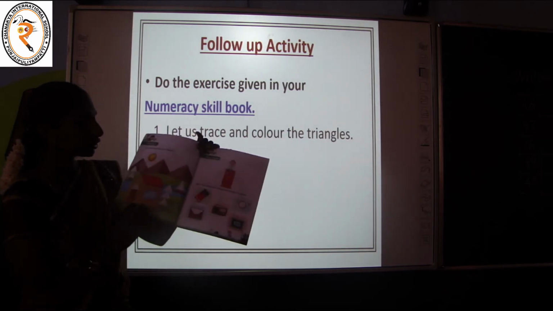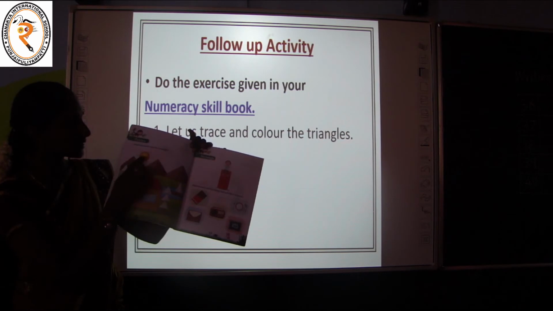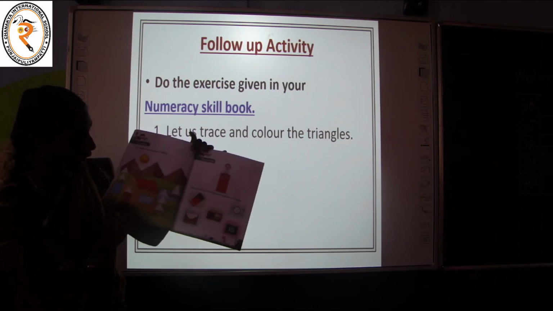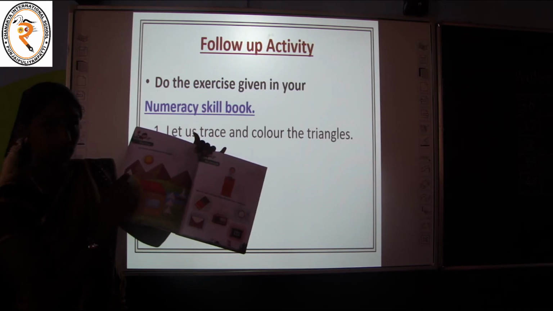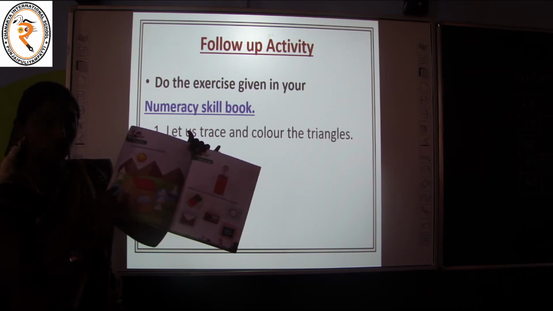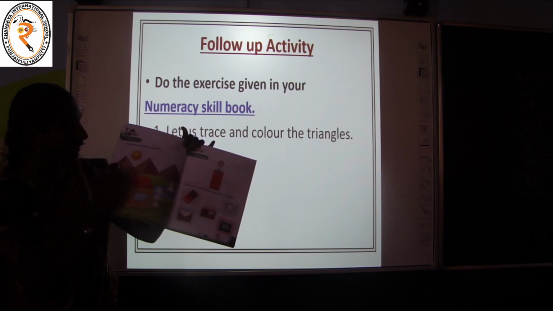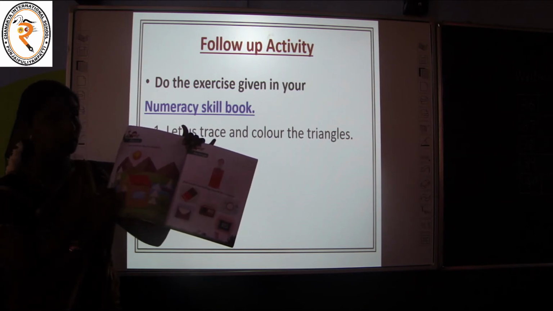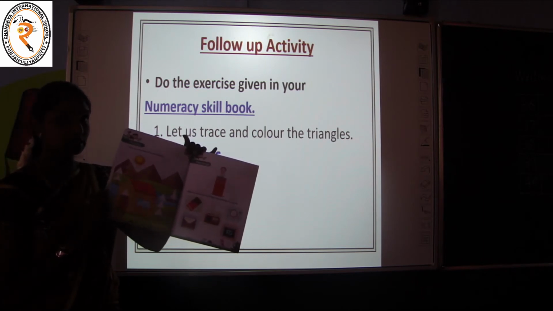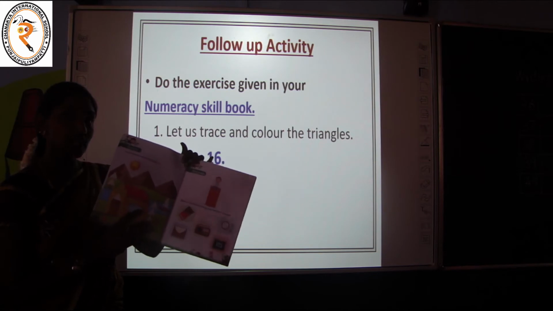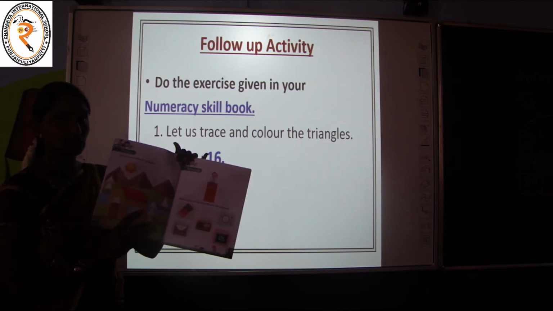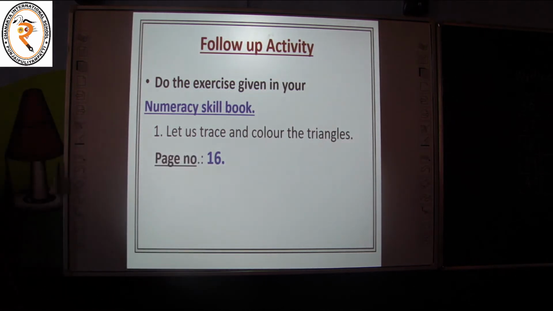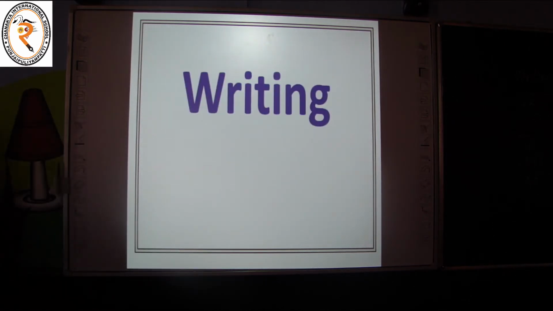Page 16. See here, what are the things you can see here? Sun, mountains, house, boat. Okay. Can you see some dotted triangles are given to you? Yes, you have to trace all the triangles and color them. Okay, enjoy this activity. You can complete this activity when you have leisure or free time. Okay, children, very good. Now it's time for writing, children.